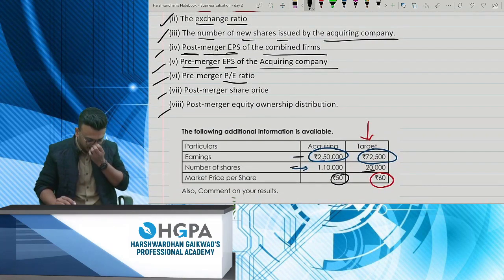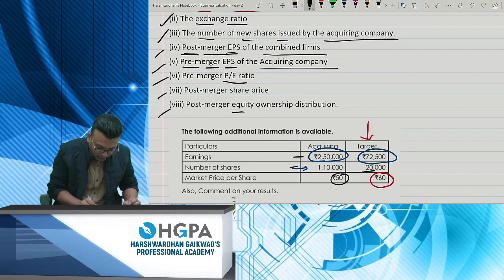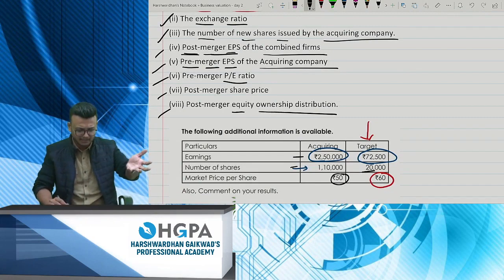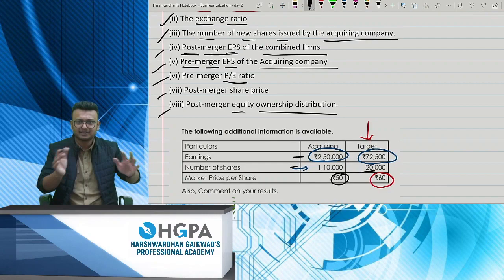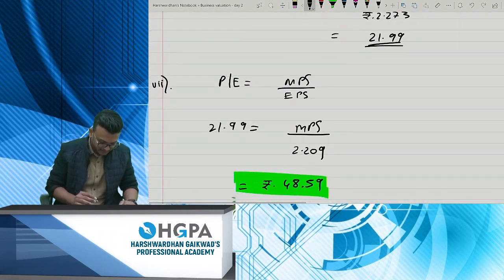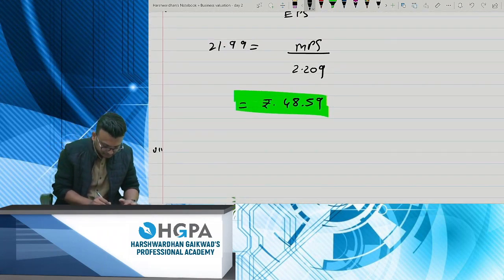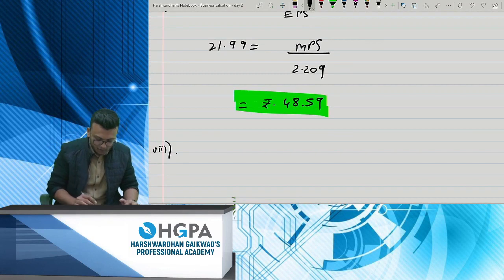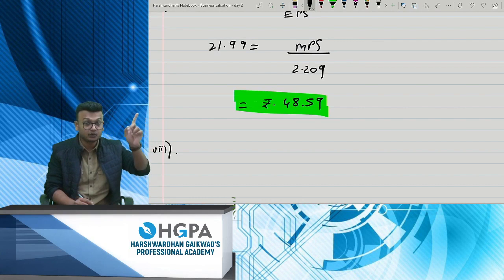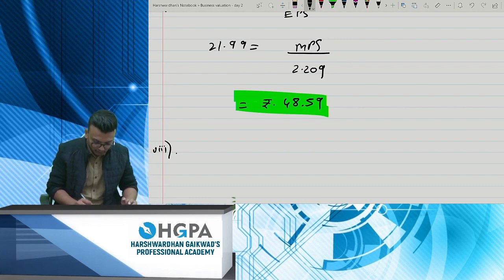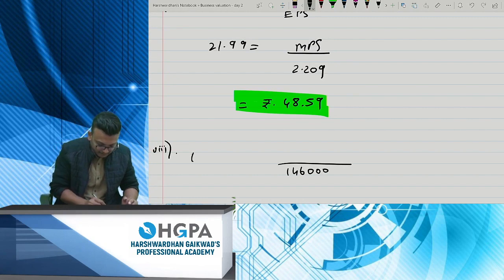And the last one they're asking is post-merger equity ownership distribution. Very simple. They just want to know how much is the percentage distribution. You have total number of shares 1,10,000 was the original, you issued 36,000. So out of 1,46,000 shares, the target company owns how much? We are issuing 36,000 shares. So how much is this?